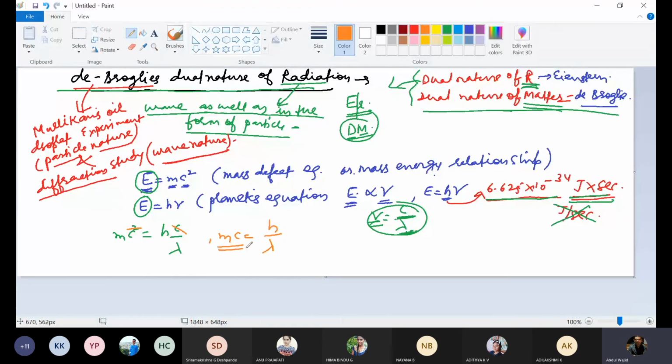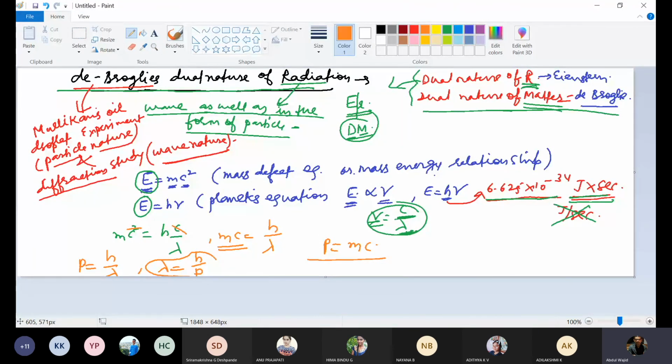What is mc? Mass into velocity. Product of mass and velocity is called momentum. So you can write p is equal to h upon lambda. Also, lambda is equal to h upon p. As they will be asking questions from that point of view, you should write all this. So mc is equal to h upon lambda.